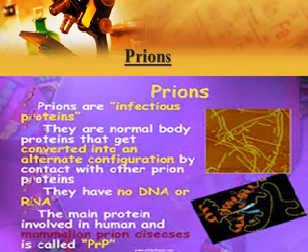Like viruses, we have some other acellular particles like prions and viroids. These are also not included in the five kingdom classification system. So prions are infectious proteins. They are normal body proteins that get converted into an alternate configuration by contact with other prion proteins. They have no DNA or RNA. Just for information, prions are acellular particles. These are not included in the five kingdom system of classification. But they cause different types of diseases in humans and mammals.